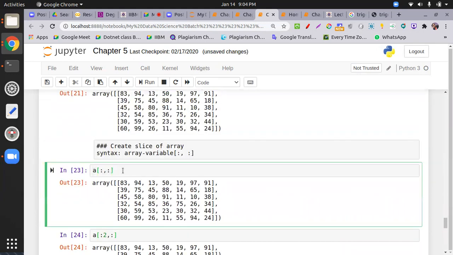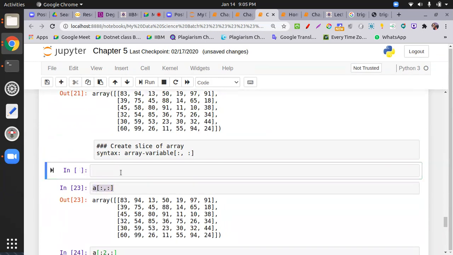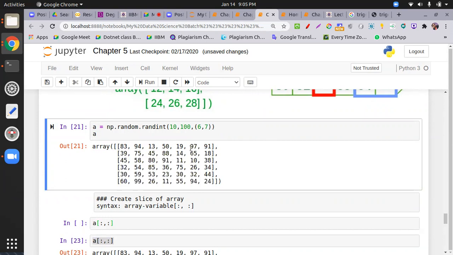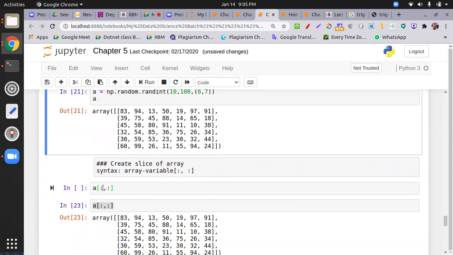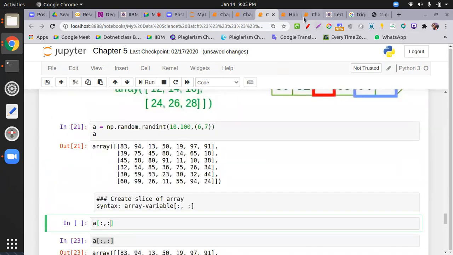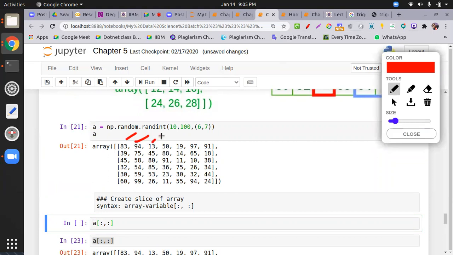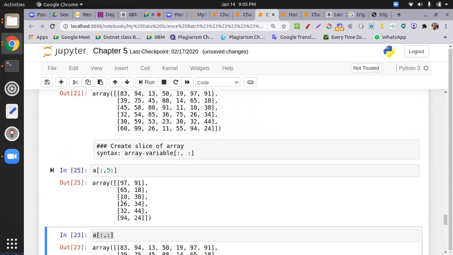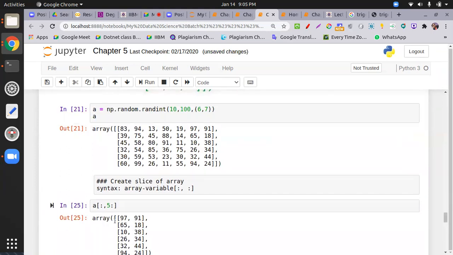Similarly, if I want to print the last two columns, which one? This column. So what happened? We have to see we are covering all the rows but two columns. So all the rows and two columns, what is the indexing of that one? 0, 1, 2, 3, 4, 5. If I put 5 onwards, so what happened? It will give me 97, 65. Same slicing concept which we covered, but here we have row and column. Keep in mind.